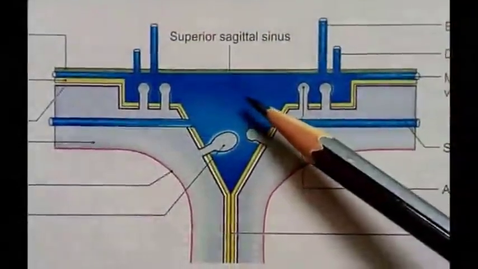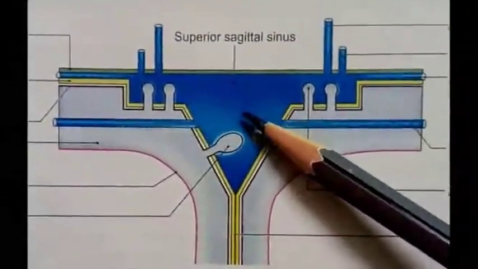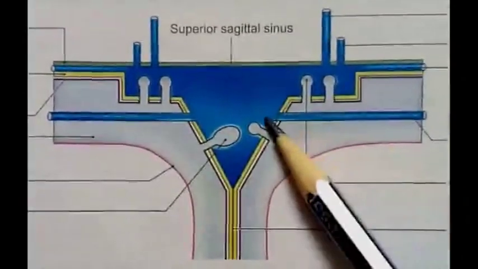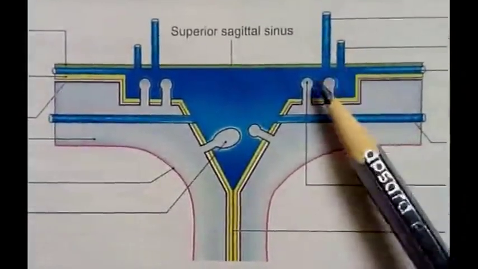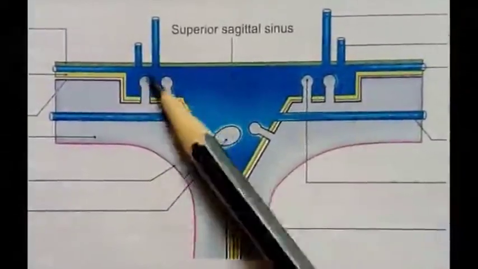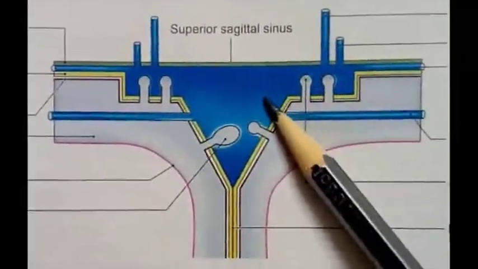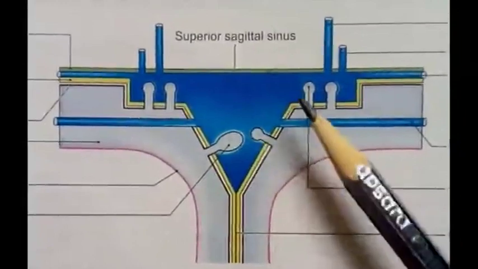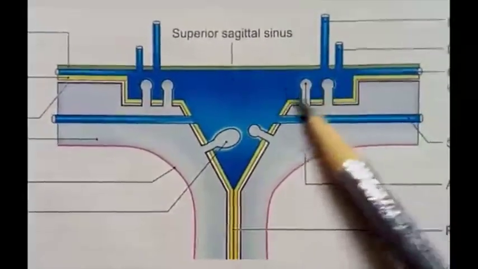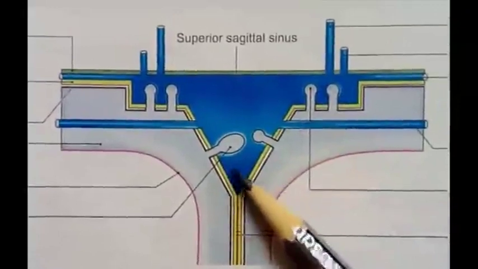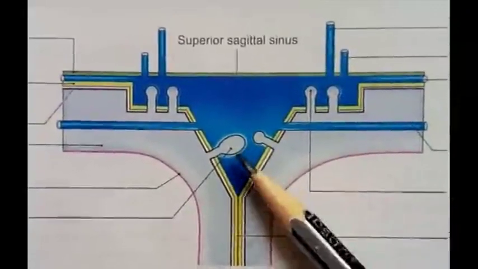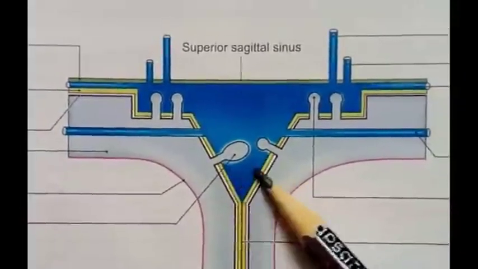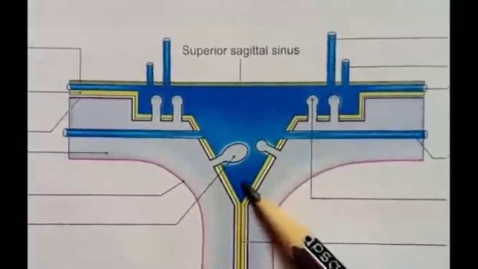The interior of the superior sagittal sinus shows the opening of superior cerebral veins. These are superior cerebral veins opening into the sinus. Then the opening of venous lacunae. These are the venous lacunae opening into the sinus. Arachnoid villi and arachnoid granulations are also projecting into the venous lacuna. Then in the inferior angle of the sinus, we can see numerous fibrous bands crossing from one side to the other side in the sinus.